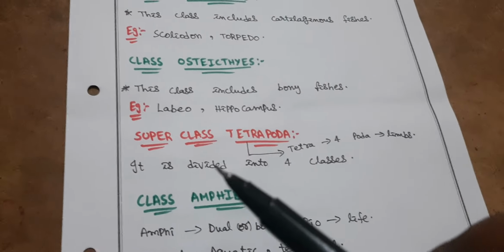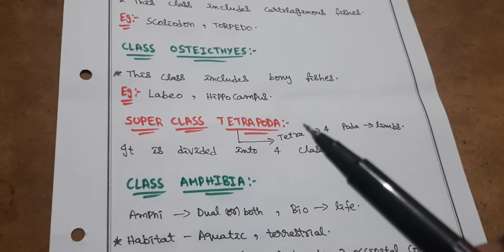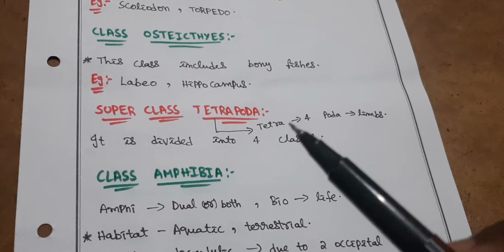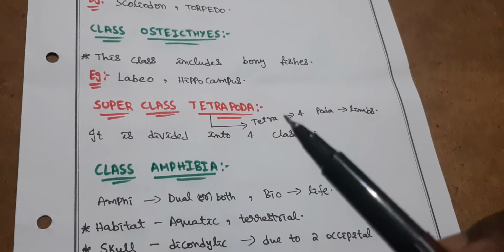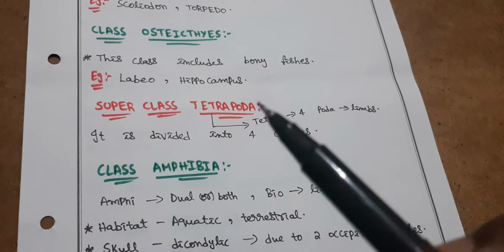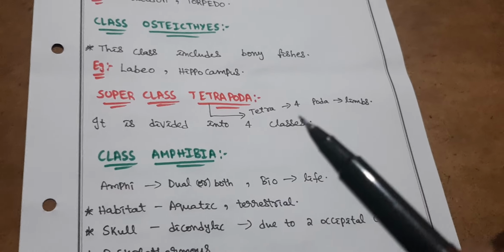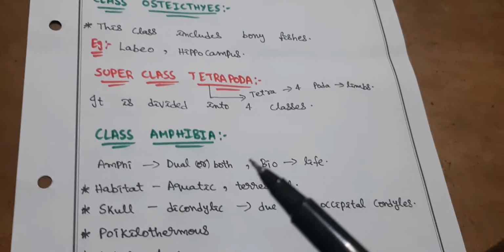Next, here comes our last superclass, Tetrapoda. As I said before, tetra means 4 and poda means limbs. 4 limbs are present. That's why this superclass is known as Tetrapoda. It is divided into 4 classes: Amphibia, Reptilia, Aves and Mammalia.